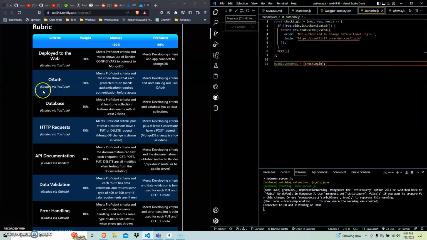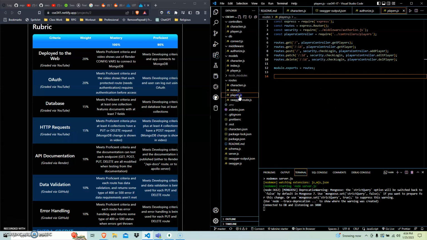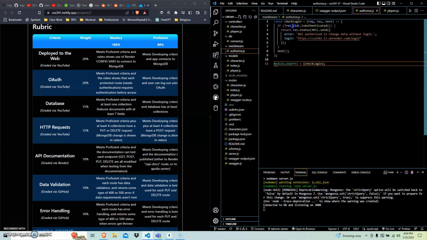For the first thing, we finally tackled some beautiful authentication. So rather than simply allowing people to post and play with data however they like, we actually have a little security check here in between any of our routes that aren't just getting data. We're running it through this little middleware that will find out if you're logged in through OAuth, and if not, we will say, no, sir, you're not allowed to do that, whatever you're doing, but we will give you the chance to log in should you so choose.